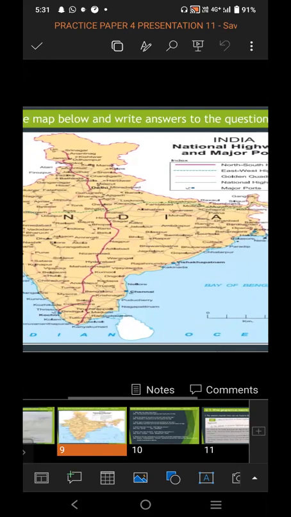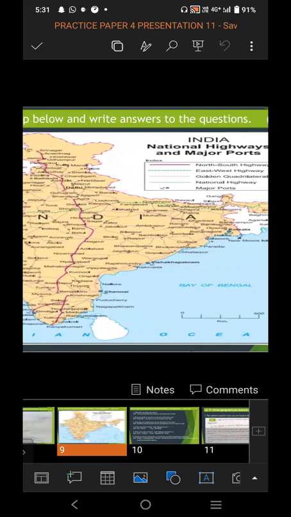So the north-south highway is shown in the map. The direction is shown in which direction it goes. The east-west highway shows to which states it is connected, where it passes and where it goes. The Golden Quadrilateral is also shown, which states it is passing through, which states it is connecting, and its broadness. National highways are also seen, and major ports.